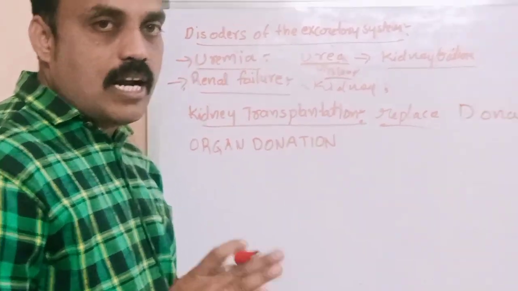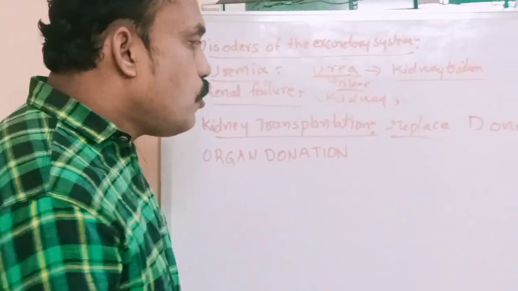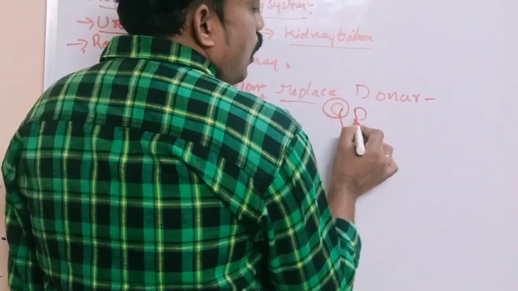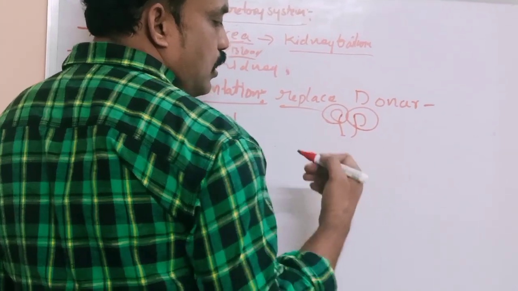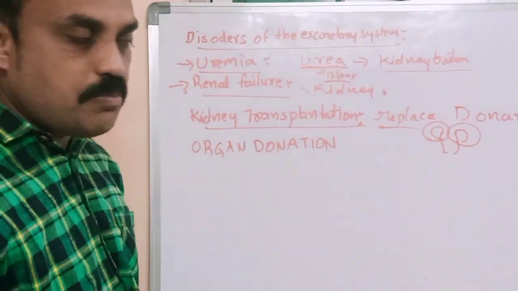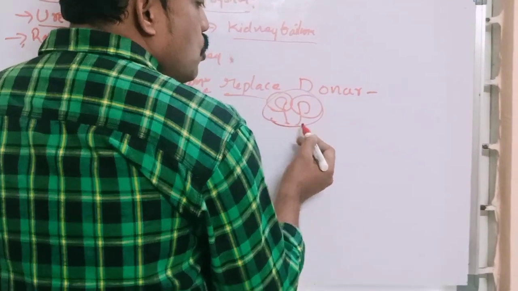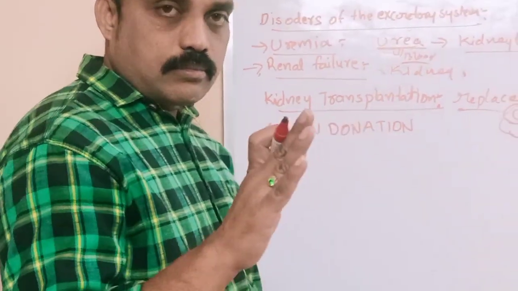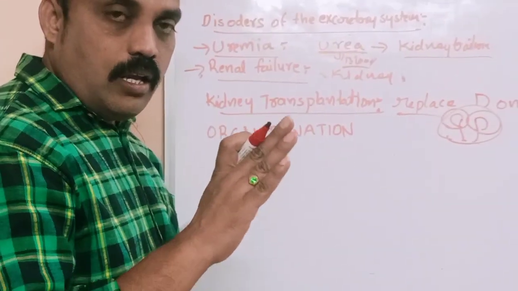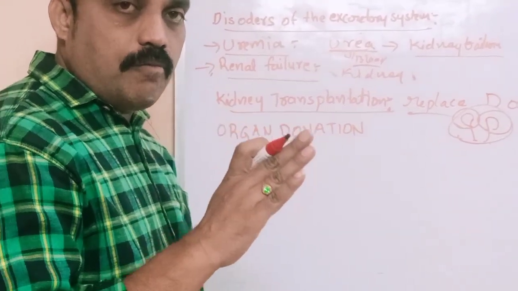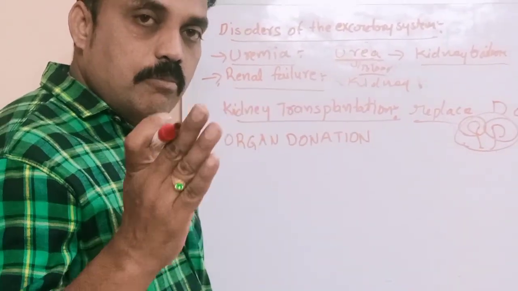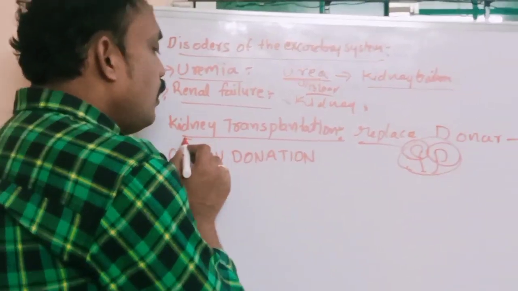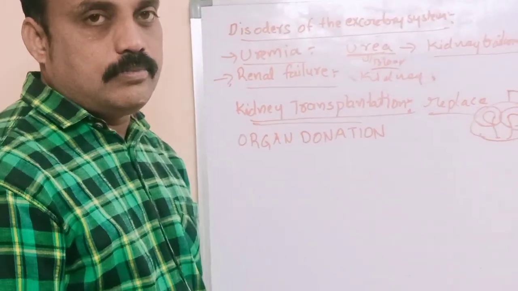If two kidneys fail in their body, the wastes, nitrogen wastes and poisonous materials accumulate and cause death. So they have to replace it. The failed kidney needs to be removed and replaced with another kidney. That is kidney transplantation.